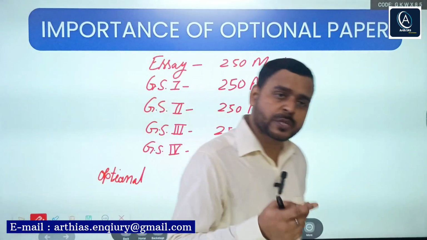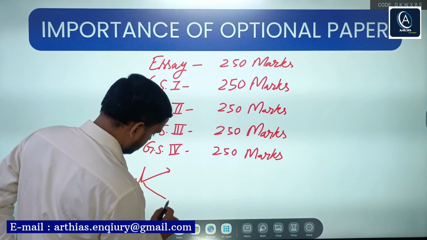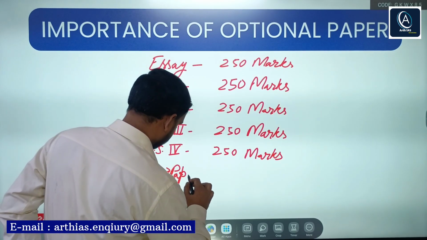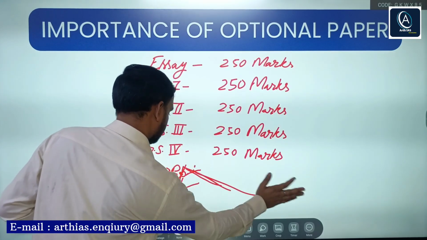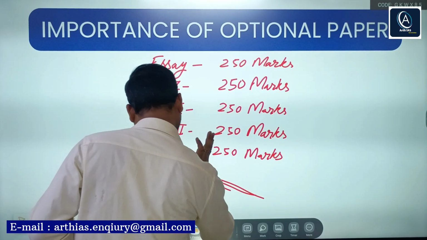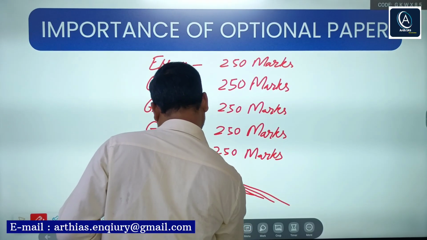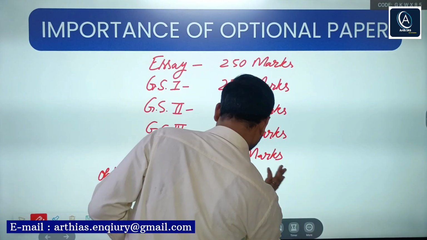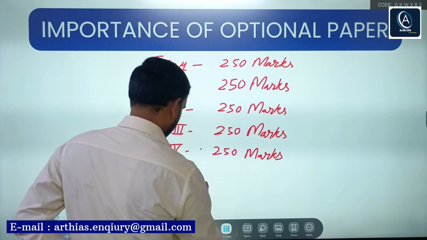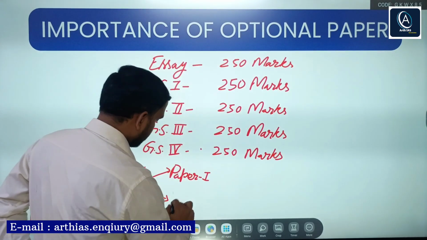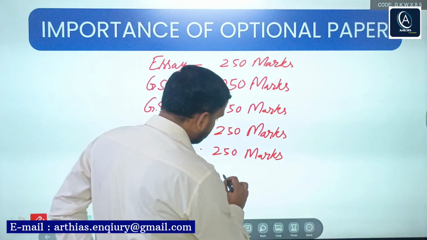Optional, right? And in the optional there are two papers, paper 1 and paper 2. Each carries the same 250 marks.